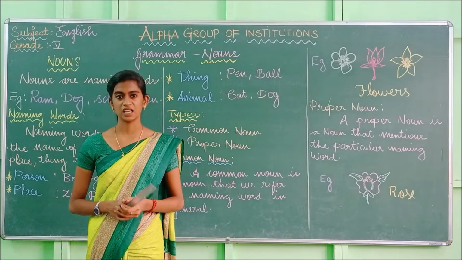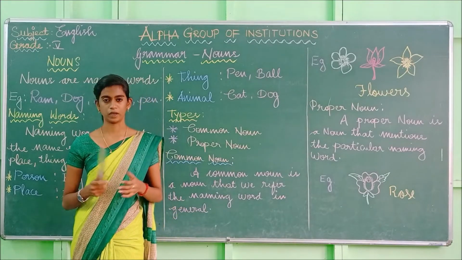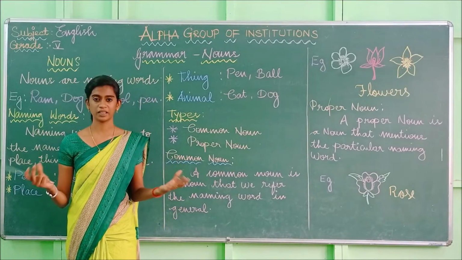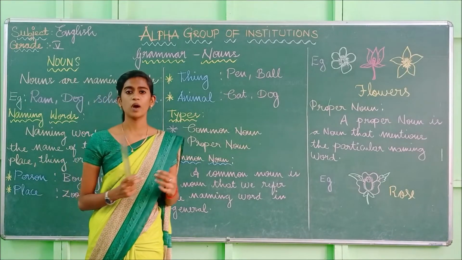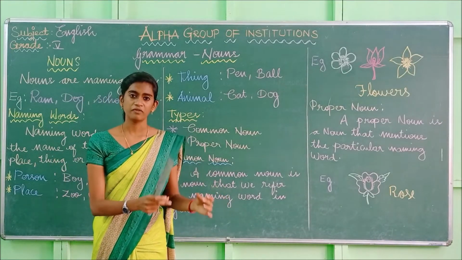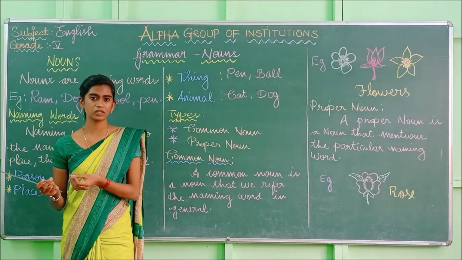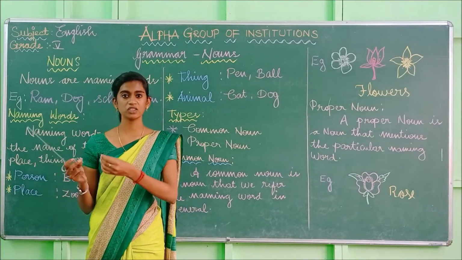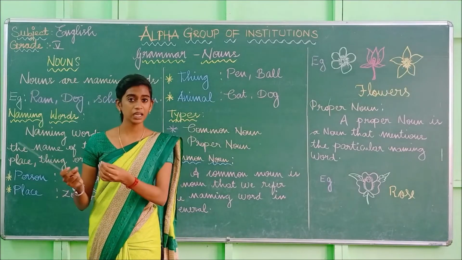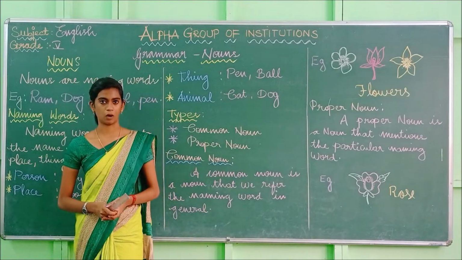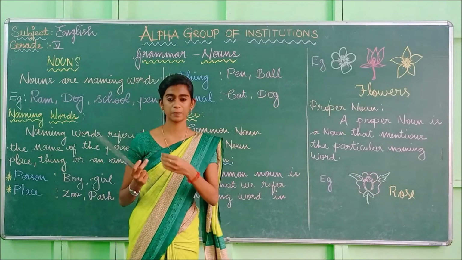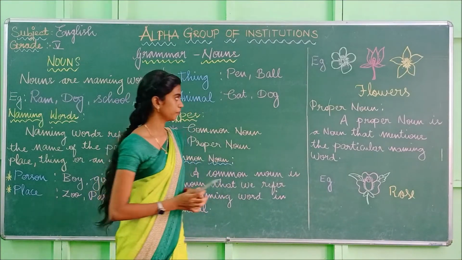Animals are a common noun because there are many kinds of animals. While mentioning in a common way, we say animals. And for proper noun, how do we say? Tiger. If we mention the name tiger, it comes under the proper noun, because I am giving a specific name for the animal.